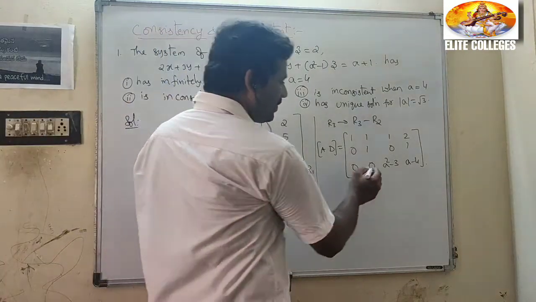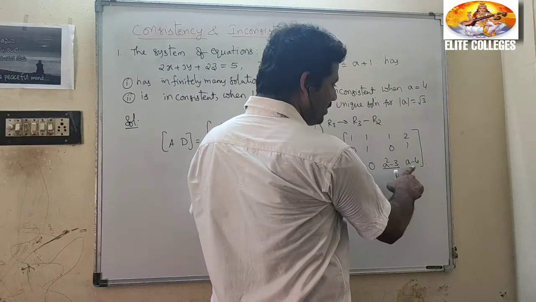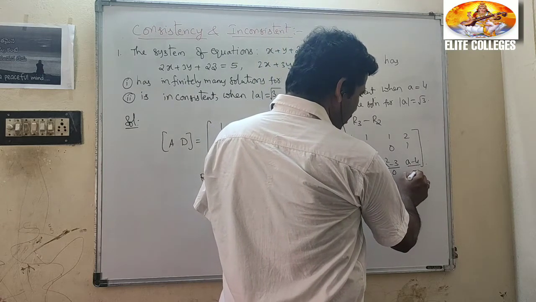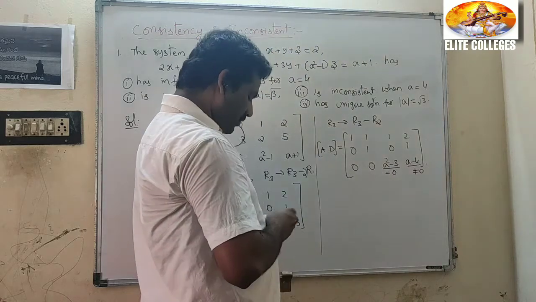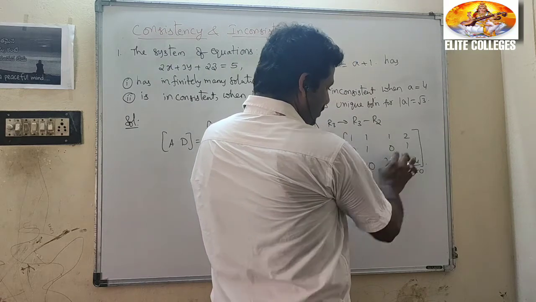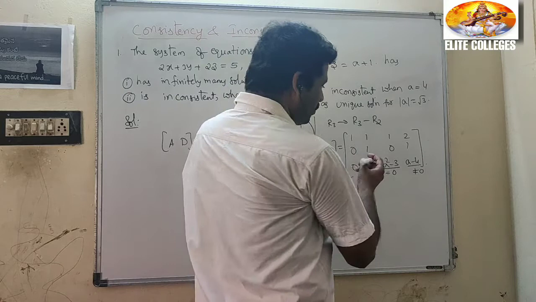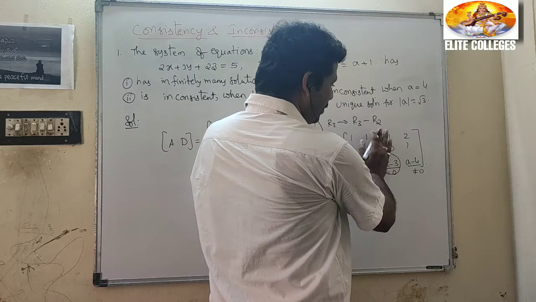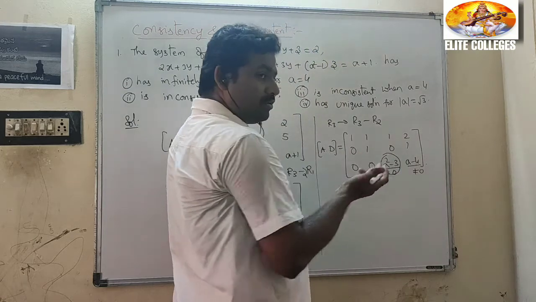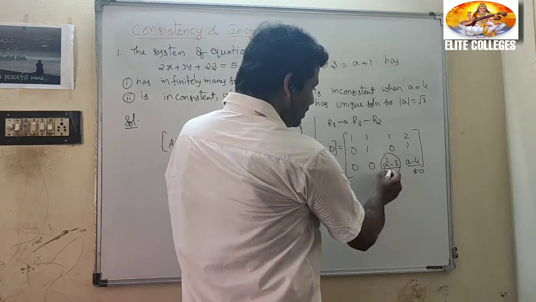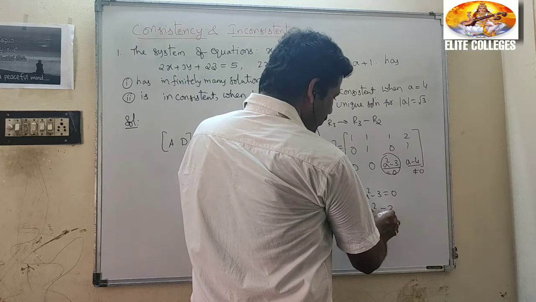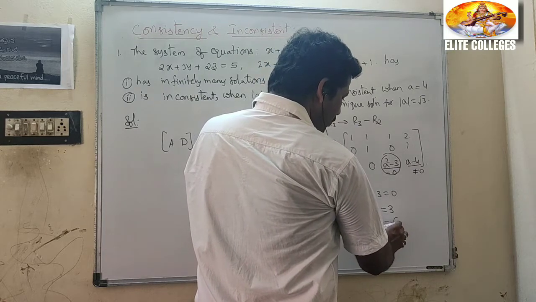Right. What will happen when this will be 0? This one is 0 and this one is not 0. What will happen? If this is 0, then rank A equals 2. This one is not 0, then rank AD equals 3. So inconsistent. When this becomes 0, a² - 3 = 0, a² = 3, |a| = √3.